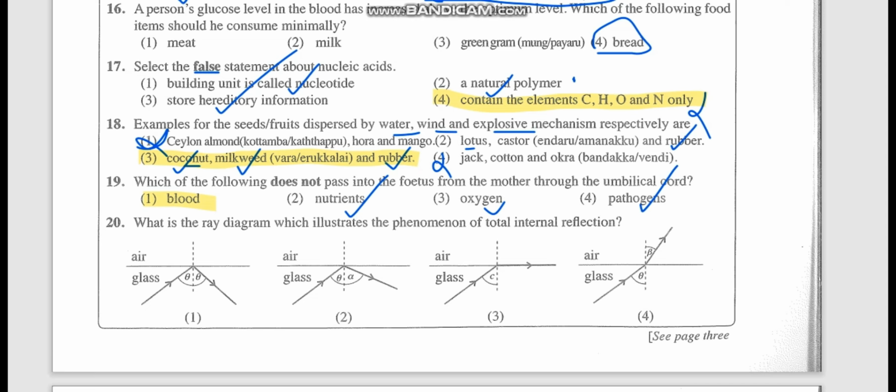20th one. Which ray diagram illustrates the phenomenon of total internal reflection? Now most of the students fail to understand this total internal reflection because it is with the refraction, no? So they are confused, how does it undergo reflection? This is a very simple thing. Now it's like this: when the refracted ray is forming a 90-degree with the normal, this is the incident ray, and this is the refracted ray.